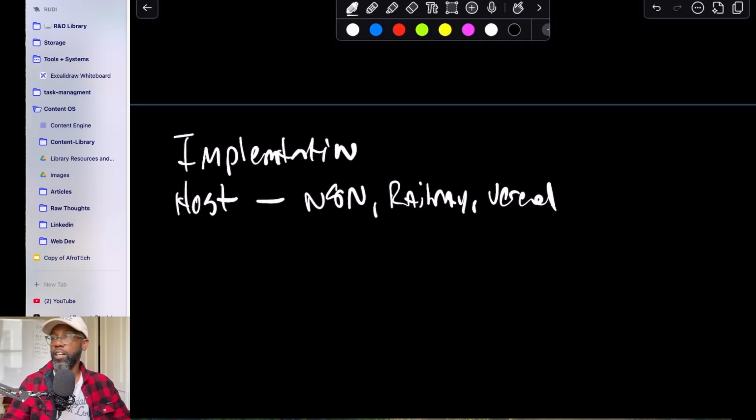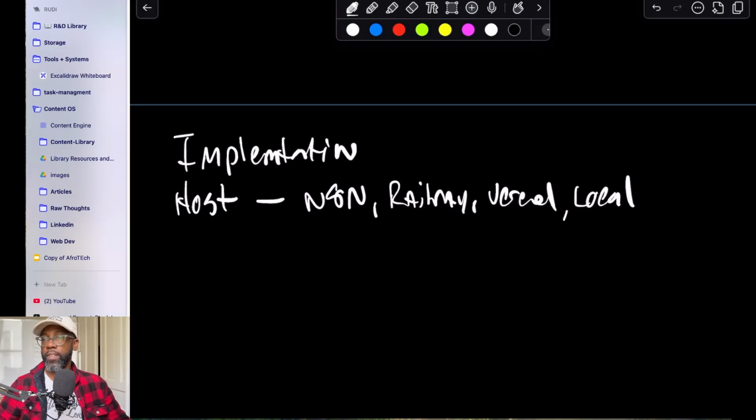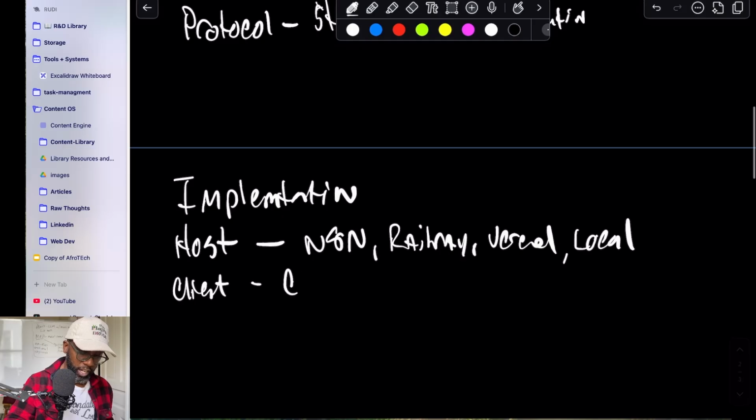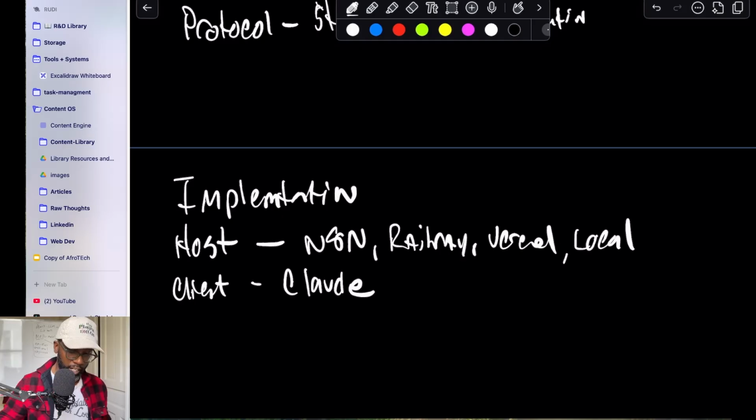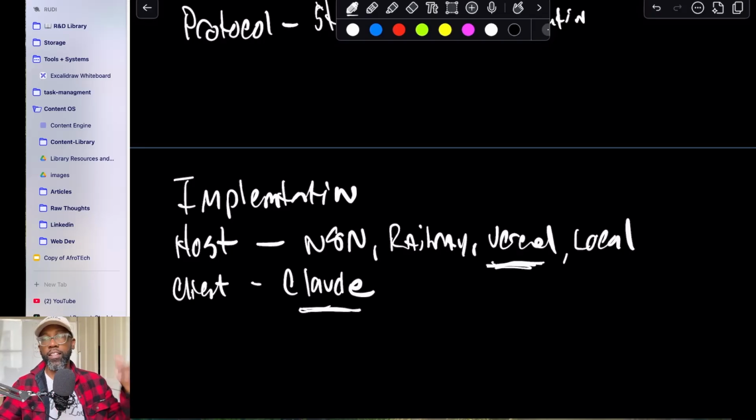You can have some kind of cloud hosting provider, or you can do local, as we mentioned. In this case, we're going to use Claude as our client. Vercel, in my case, is my host. And then the protocol, the communication method, I'm going to show you what that looks like inside of the code.